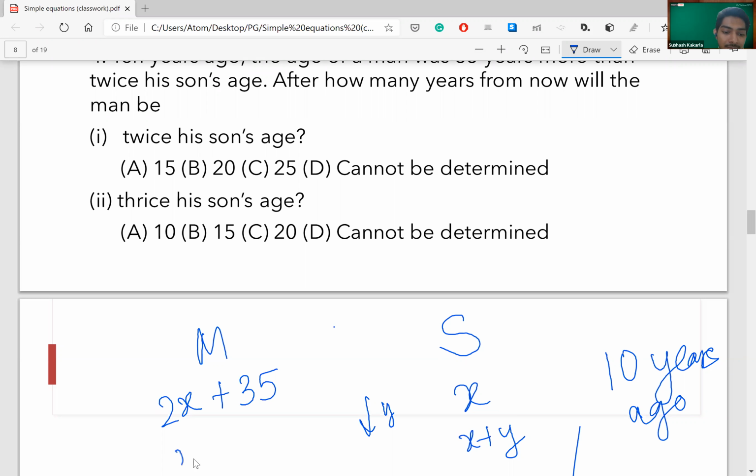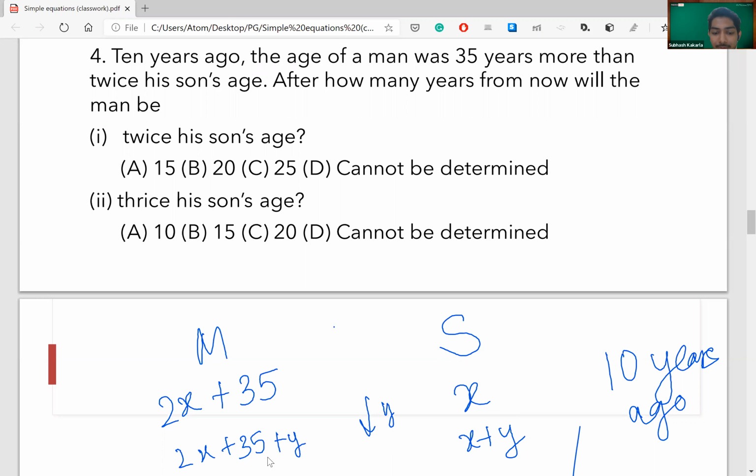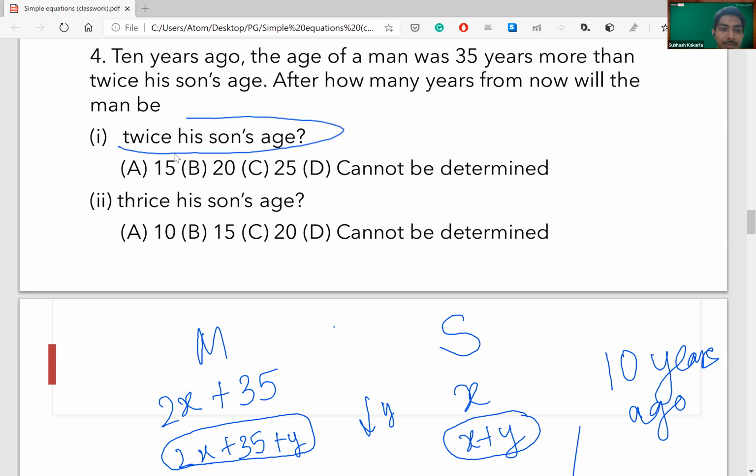Even this will be 2x plus 35 plus y. And now this is equal to 2 times this. That's the condition, right? This part is clear?